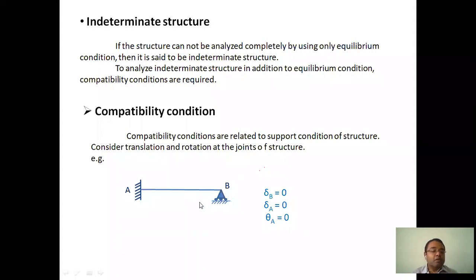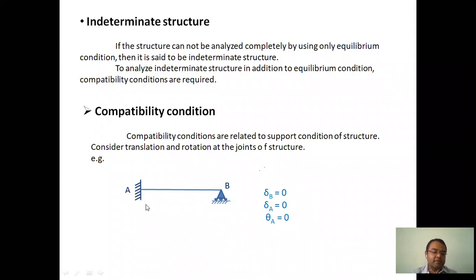So what are the known things in this case? Writing out the known things means we are writing the compatibility conditions. Here delta A is 0 and delta B is 0. We know that in the vertical direction, delta A and delta B are 0. Delta means deflection. And theta A is 0 because at A there is a fixed support, and a fixed support does not allow rotation.